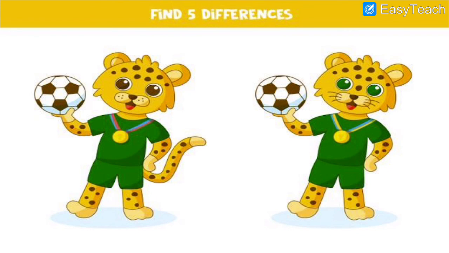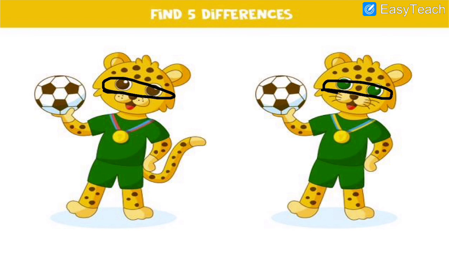Now see, 2 images are given. Can you find out the difference between these 2 images? How many you have to find out? You have to find out 5 differences. How many? 5 differences you have to find out from these 2 images. Now, you can see the cat playing with a ball, right? So what is the first difference that you can find out? We can find out the difference of eyes. See here, the eyes are of green color, and here the eyes are of brownish. So that is the first difference, the eyes color.